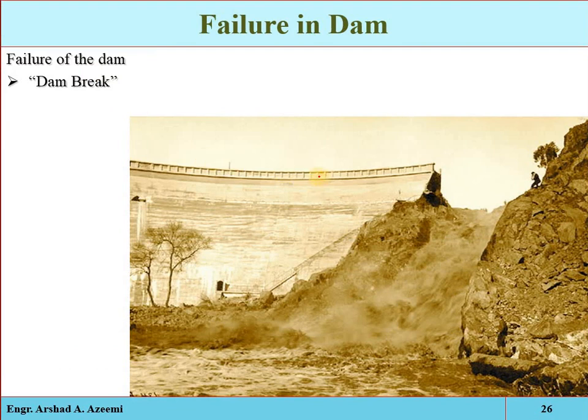Some breaking of the structure will occur, there will be some sliding due to the overturning, and huge damage will occur in the downstream area, because a huge amount of water will be suddenly released and discharged into the downstream area. So these were the different types of failure modes.